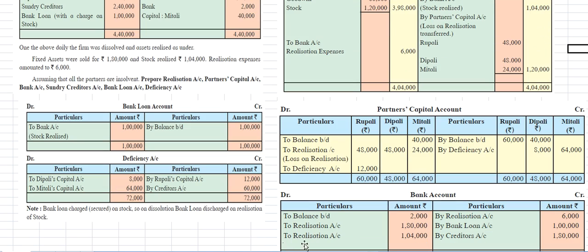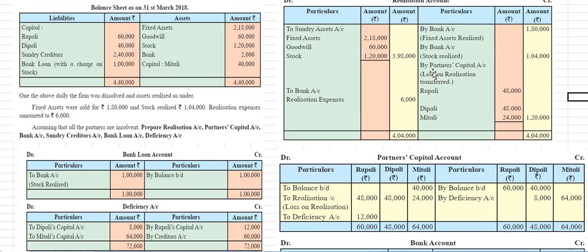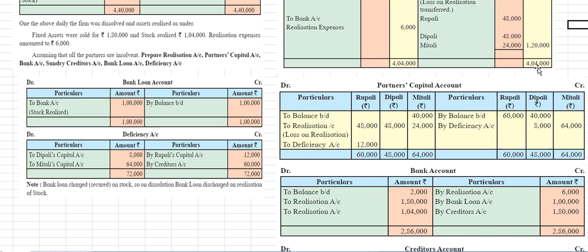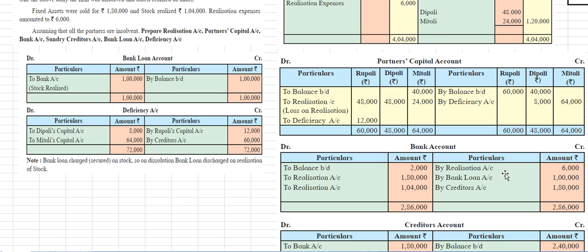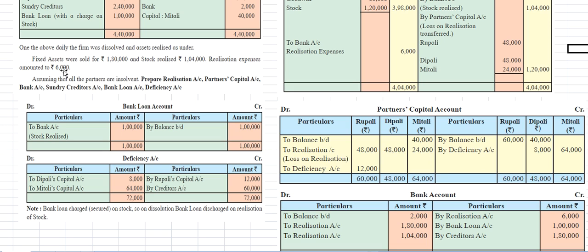And to realization account is 1,04,000 rupees. This is by bank account, stock released amount is 1,04,000 rupees. And realization account is 6,000 rupees. Realization expenses amounted to 6,000 rupees.